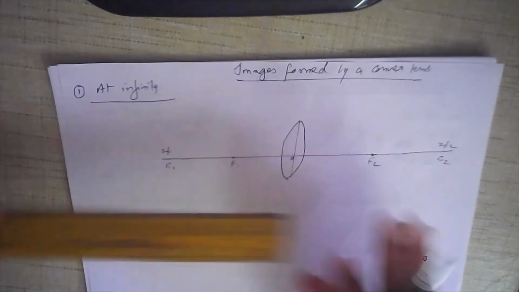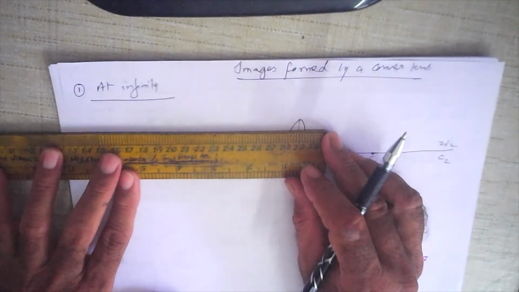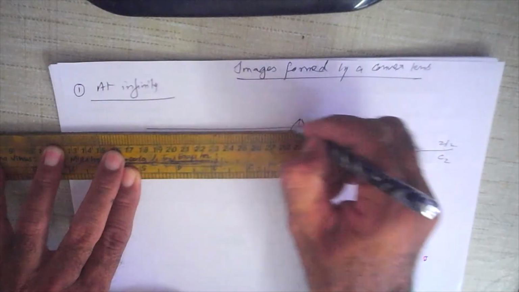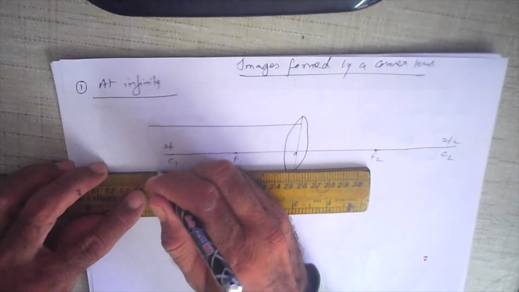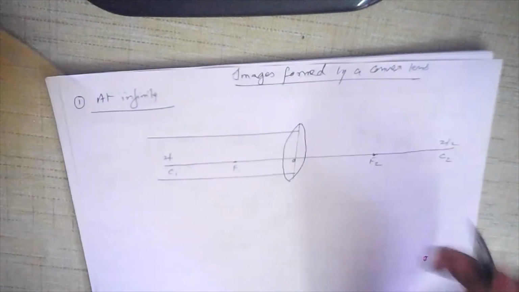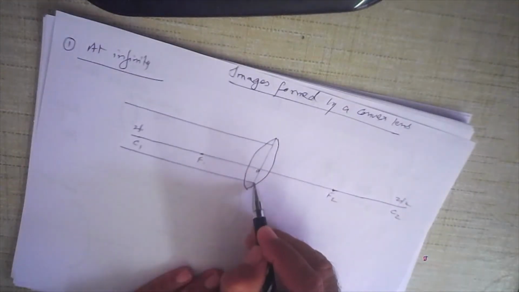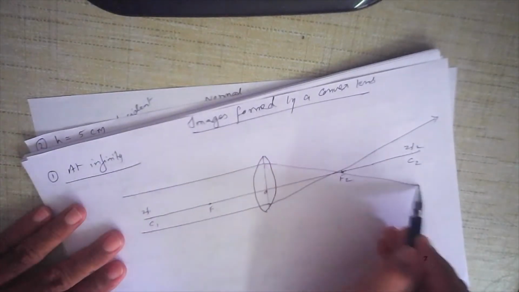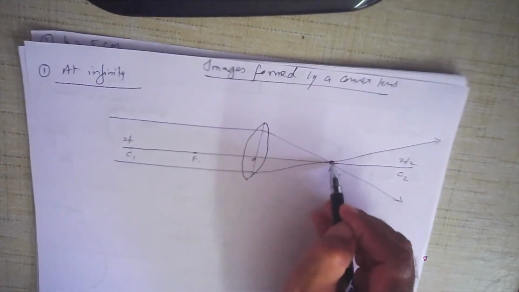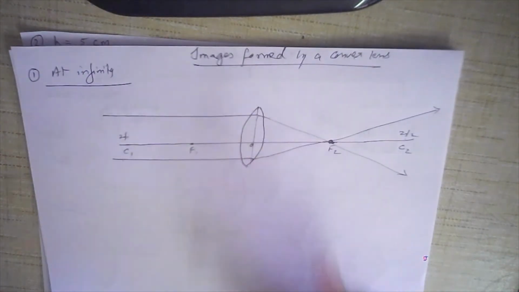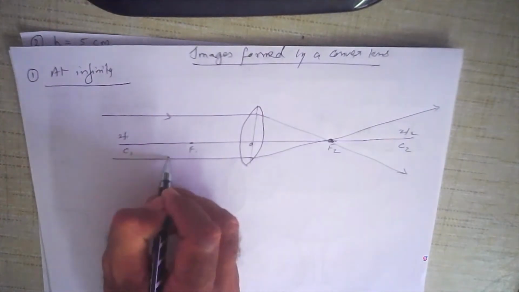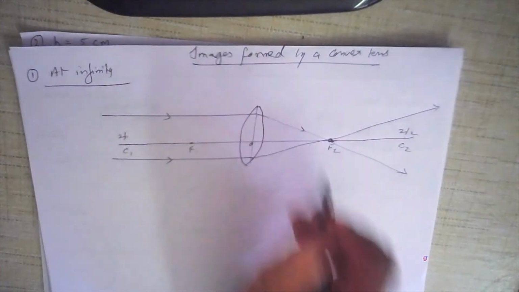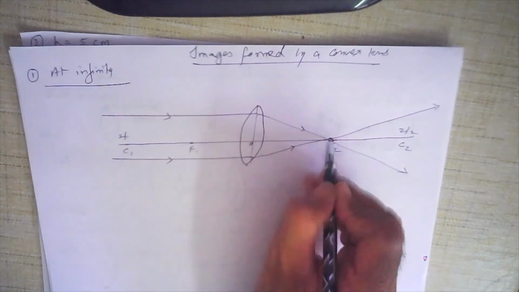Now let us suppose that light is coming from a distant star, from infinity. These rays of light hit the lens, and after refraction they pass through the focus this way. The rays of light meet at the focus. Since they meet at the focus, the image is formed here. These are parallel rays of light, and after refraction, they meet at F2 on the other side.